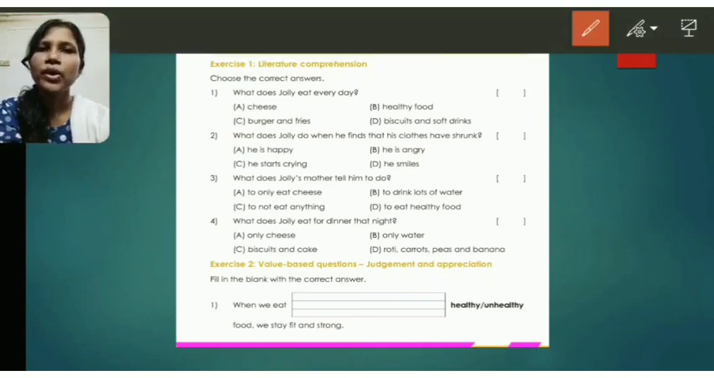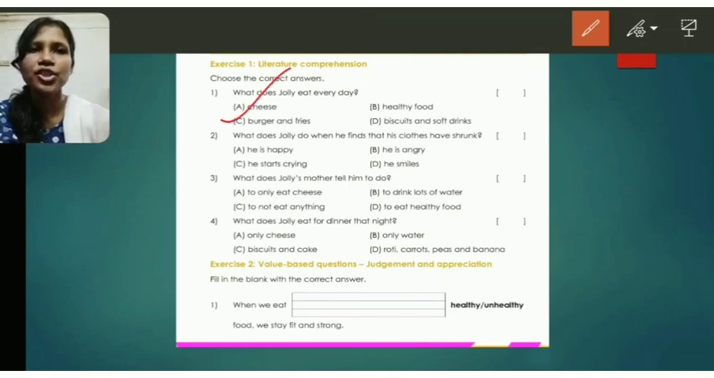So number 1, cheese. Number 2, healthy food. Number 3, burger and fries. And number 4, biscuits and soft drinks. So I think it is clear to you. Jolly used to take cheese. So let us tick mark cheese.